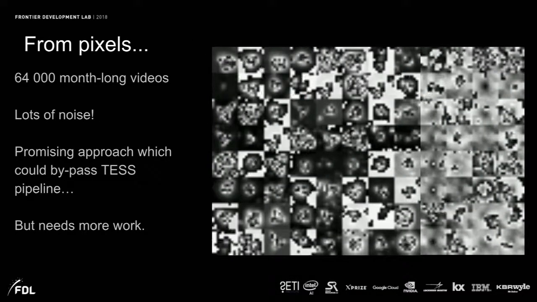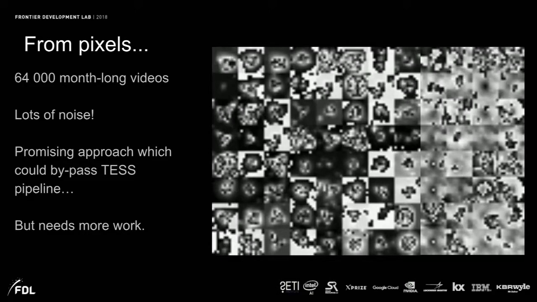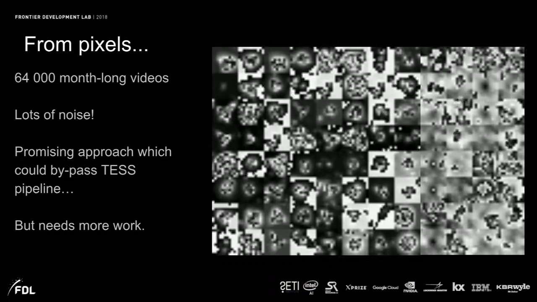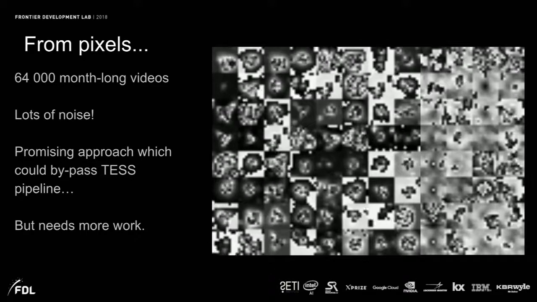And similarly, we went all the way back to the pixels, all of these month-long videos. But unfortunately, there's a lot of noise, and we're still working on trying to improve this. But if we can get this working, it would bypass the TESS pipeline that takes a couple of weeks to run and immediately tell us which stars have planets around them.